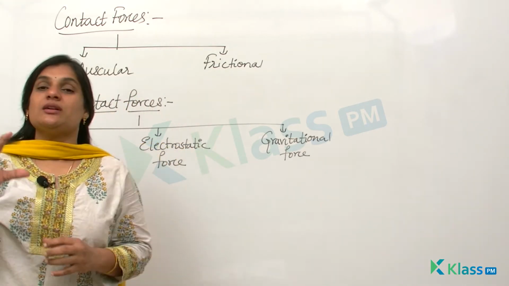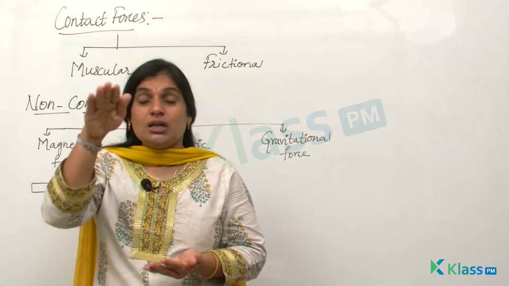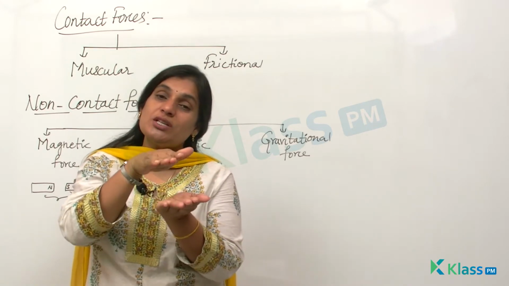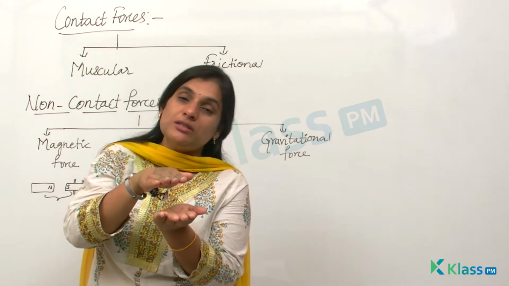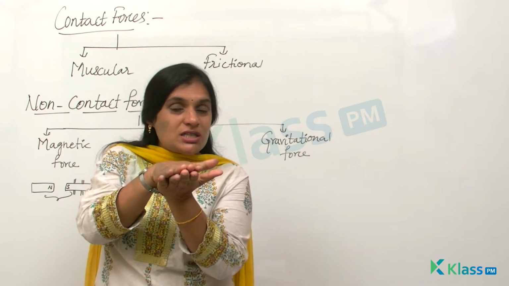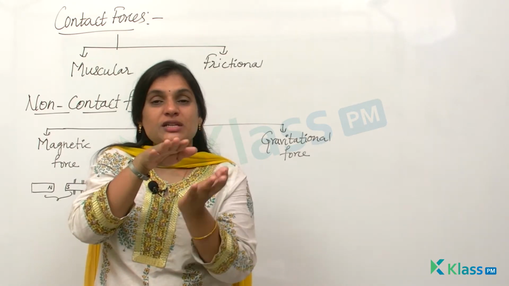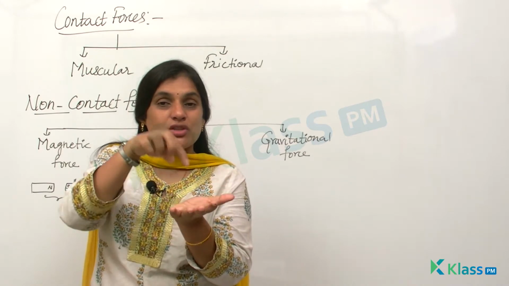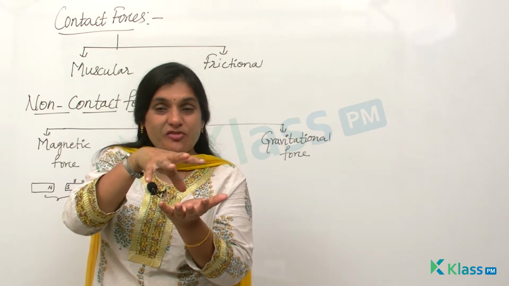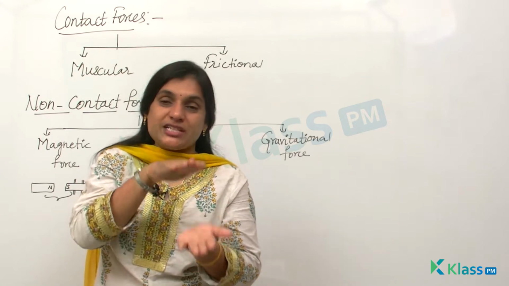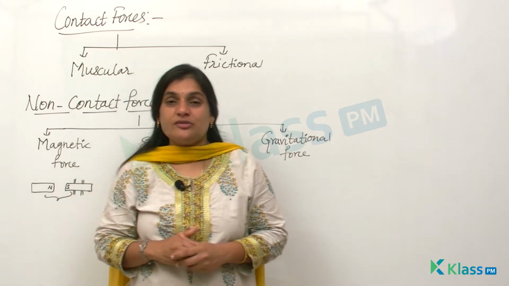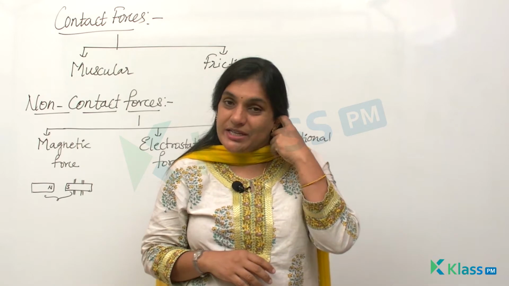So you might have understood. Here also the scale or comb is just placed above the pieces of paper. It is not attached to the pieces of paper. So this object is trying to apply a force on the other object, the pieces of paper, without coming in contact with each other. Such non-contact forces are said to be electrostatic forces.